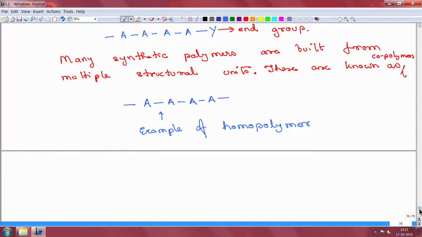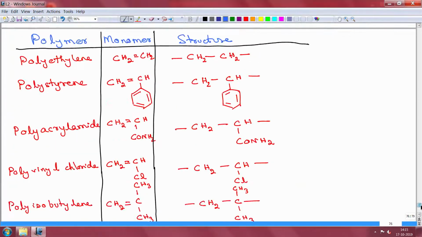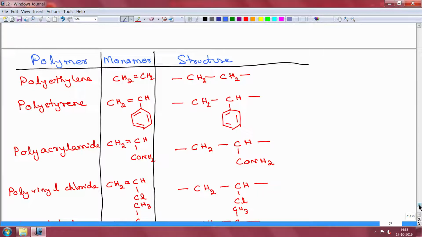So, all the examples that we just did are all homopolymers. Maybe you will just make a note: these are homopolymers.